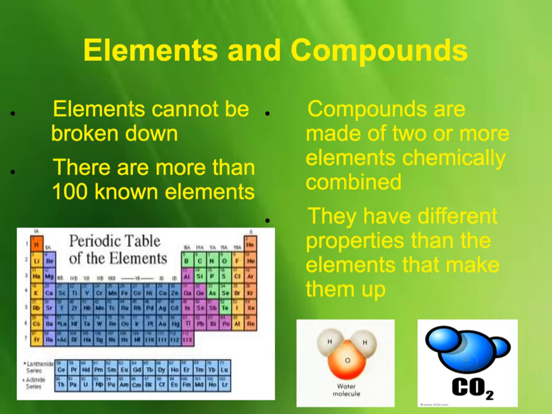When we combine elements, we create compounds, and when we do combine the elements, they are held together by chemical bonds. So we are chemically changing these atoms, and when we do, we combine them, creating a new substance with new properties different than the ones that they had when they were single atoms. For example, water. We are taking two gases, hydrogen and oxygen. Both, in their own element form, would be gases, but combine them chemically, and we create a liquid.